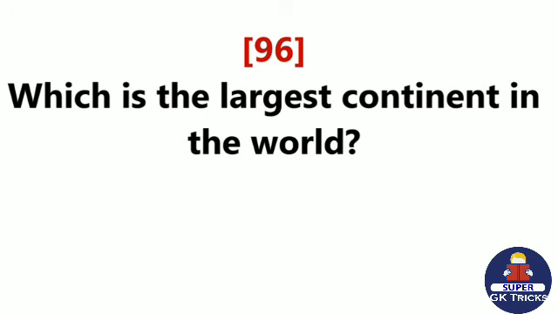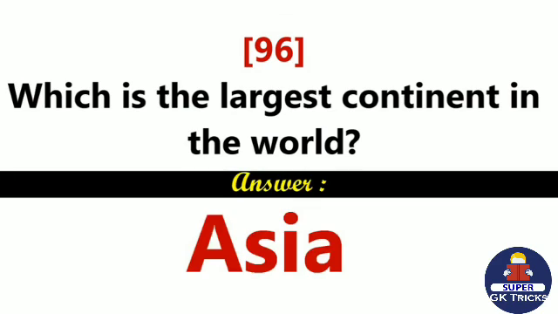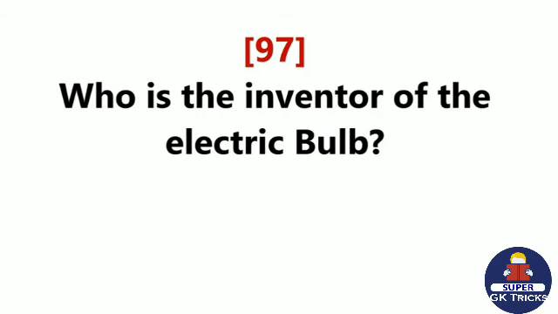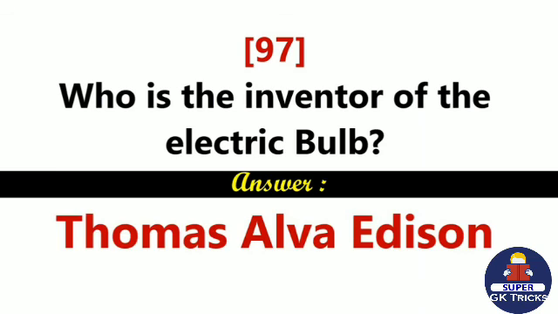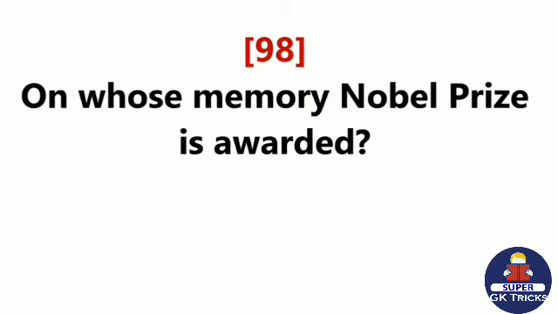Which is the largest continent in the world? Asia. Who is the inventor of the electric bulb? Thomas Alva Edison. On whose memory Nobel Prize is awarded?